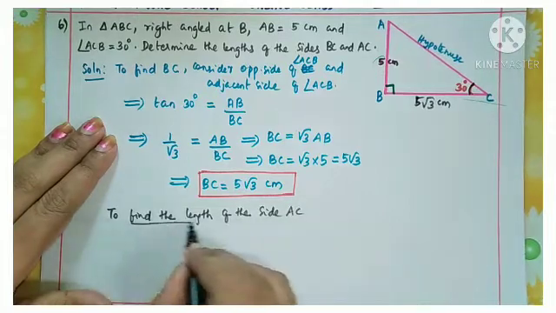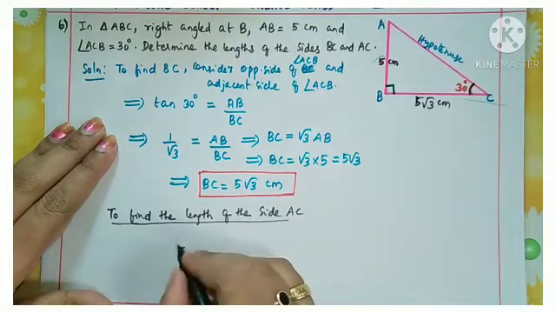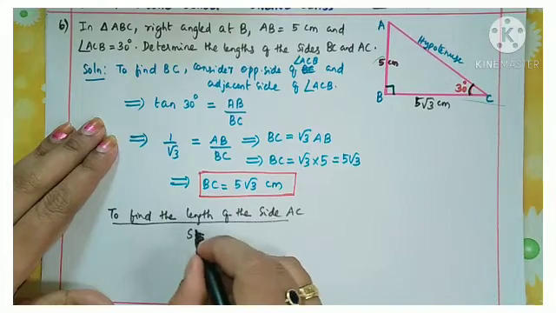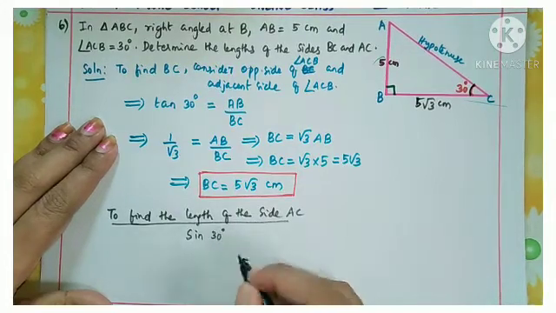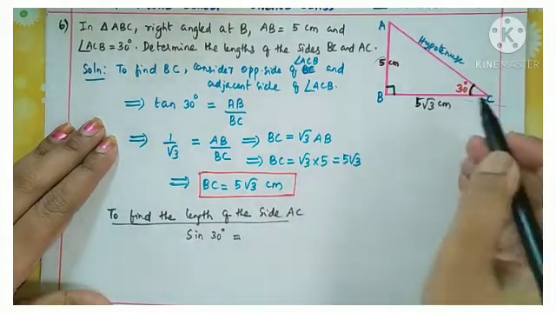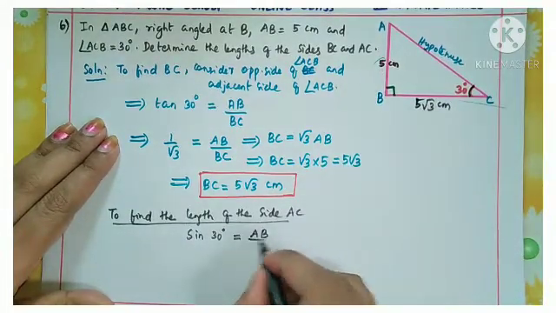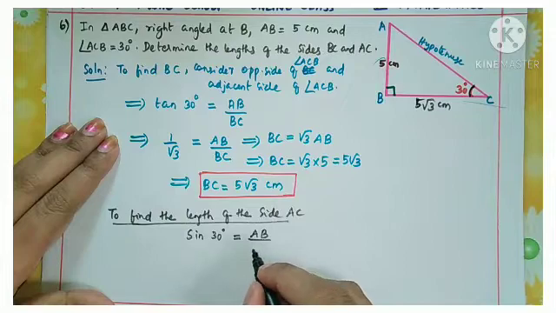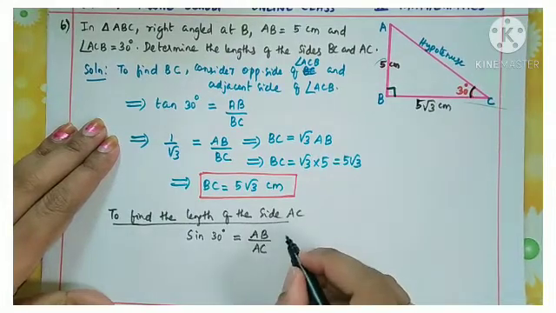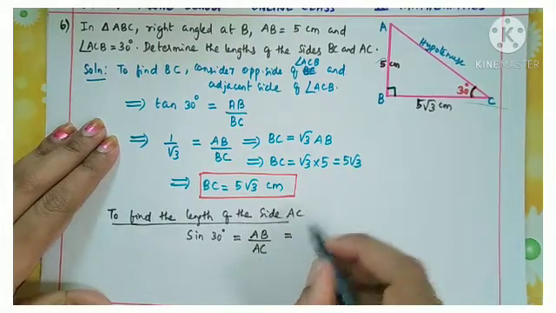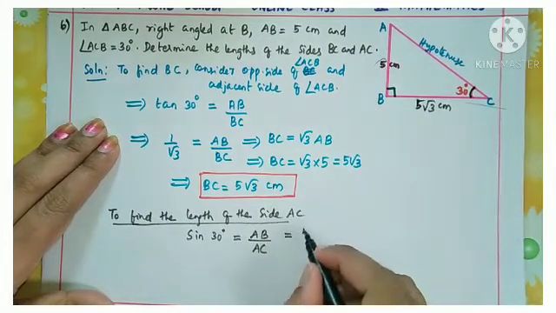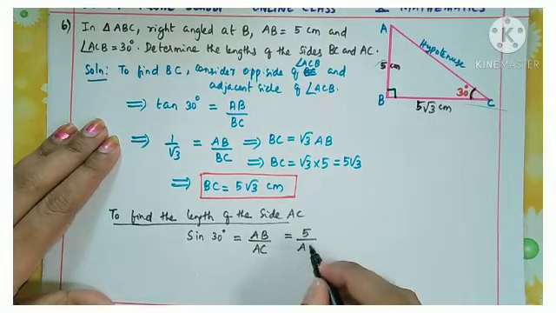So this is the next point. I am taking the sine value of 30 degrees, that is equal to opposite side by hypotenuse, that is AB by hypotenuse. We don't know AC, so that is equal to AB, already we have the value 5, by AC unknown.